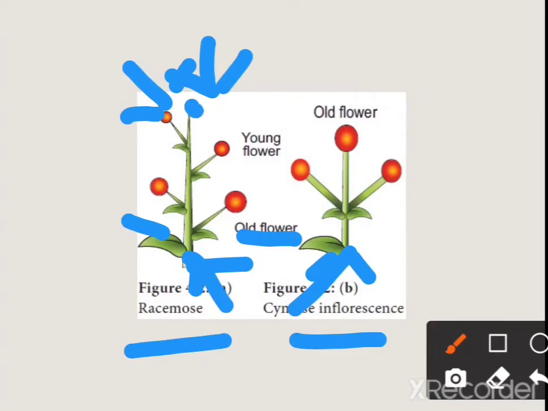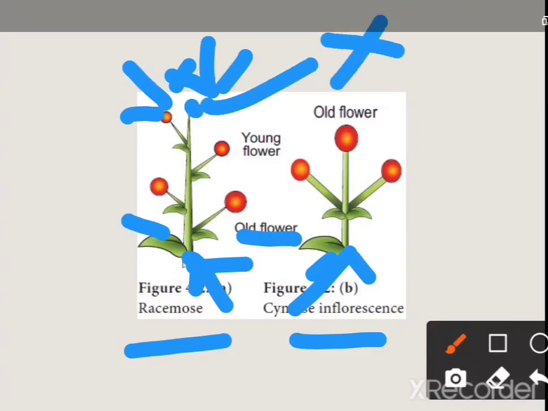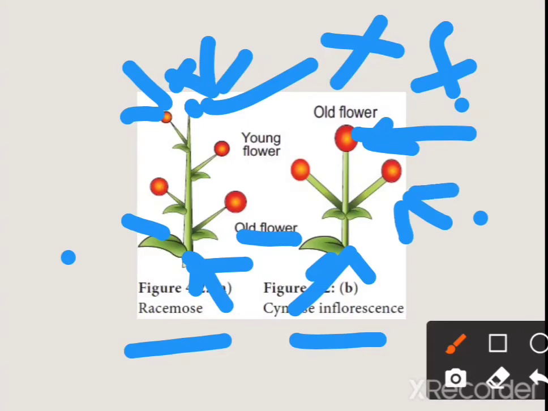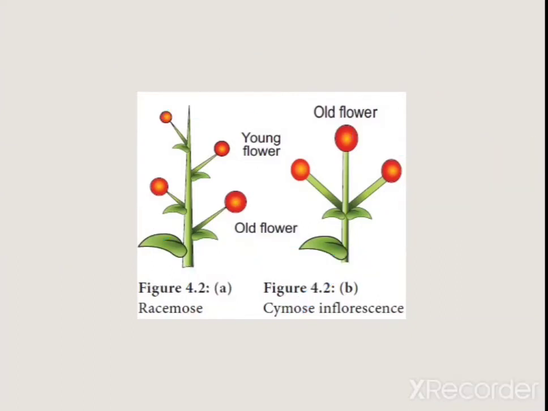This terminal bud is never converted into a flower. And in cymose inflorescence, this terminal bud is converted into a flower. So here this is indefinite and this is definite. And this is older flower at the apex and younger flower at the base. So this is acropetal succession and this is basipetal succession.